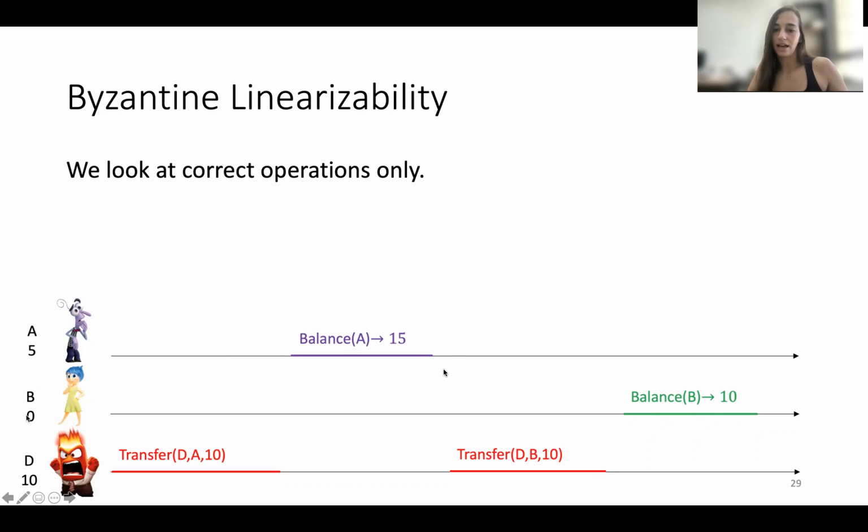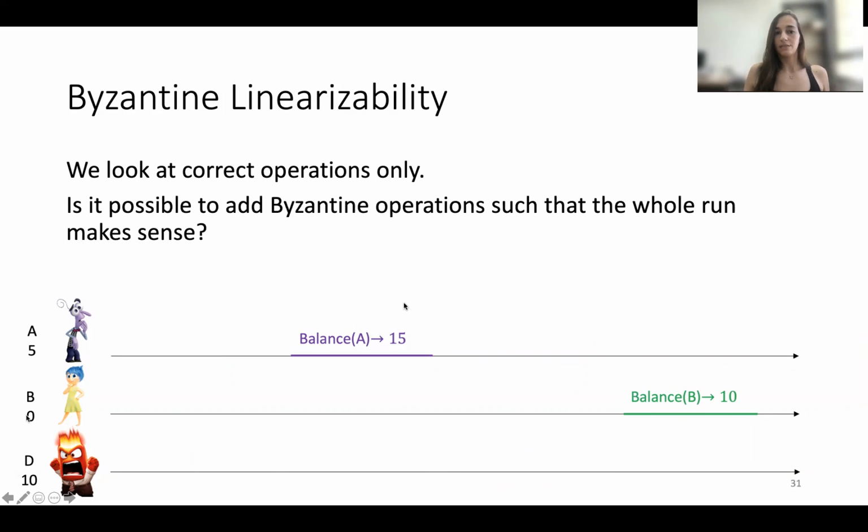Balance A and balance B are operations that were invoked by correct processes. The transfers, as I said, D may never use the API, but this is what we expect him to do. So this kind of makes sense. And what we do is we start by looking only at correct operations. We ignore whatever the Byzantine did or did not do. And now we ask ourselves, is it possible to add Byzantine operations to this history such that the whole run makes sense, such that the whole run is linearizable as we know linearizability?